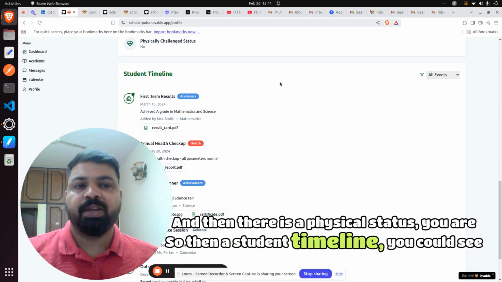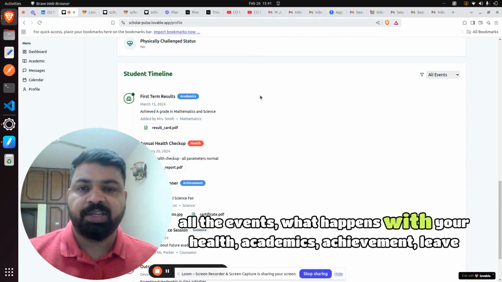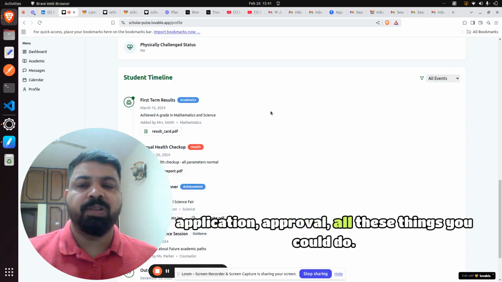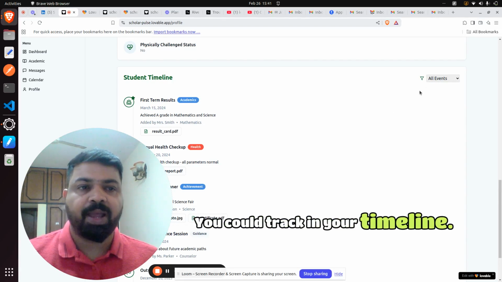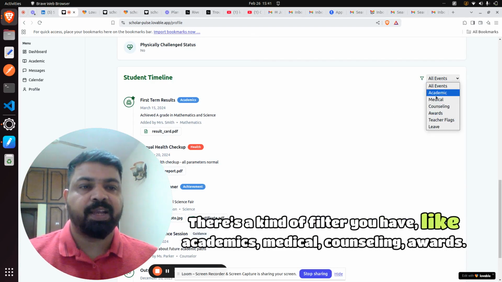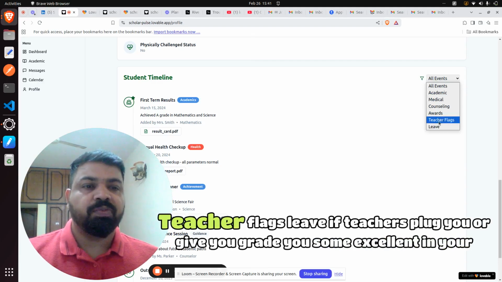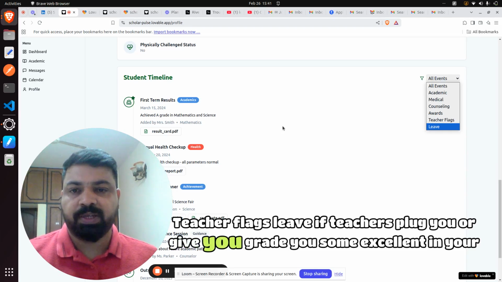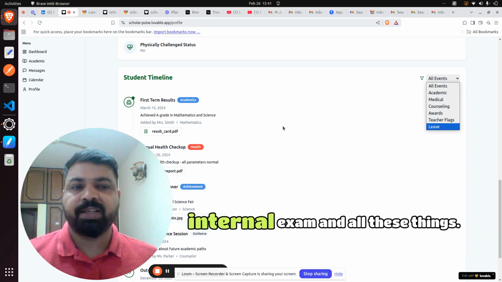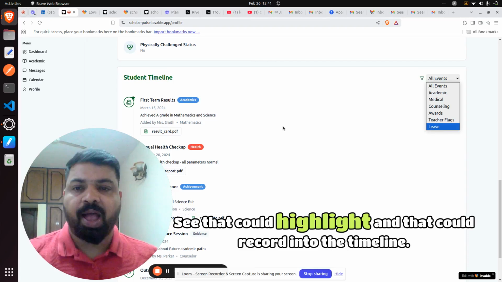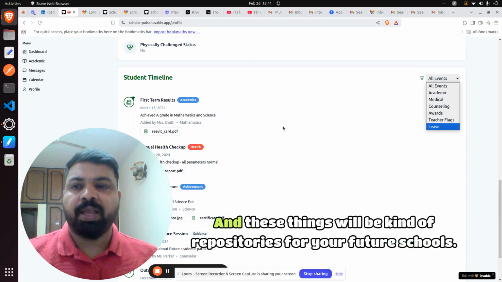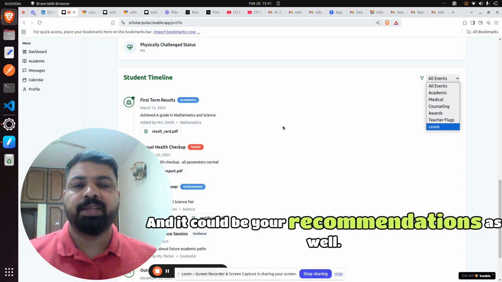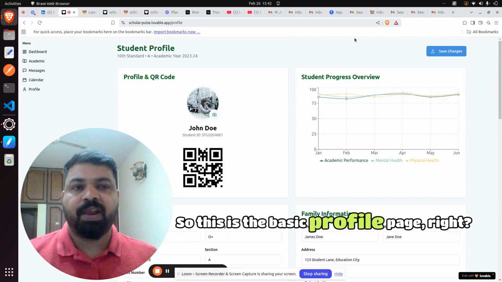Then the student timeline: you can see all the events that happen related to your health, academics, achievements, leave applications, approvals, all these things. You can track them in your timeline. There are filters like academics, medical, counseling, awards, teacher flags, and leave. If teachers praise you or grade you, say an excellent result in your internal exam, they can highlight that and it would be recorded in the timeline. These things become a repository for your future schools, and they could serve as recommendations as well. So this is the basic profile page, right?